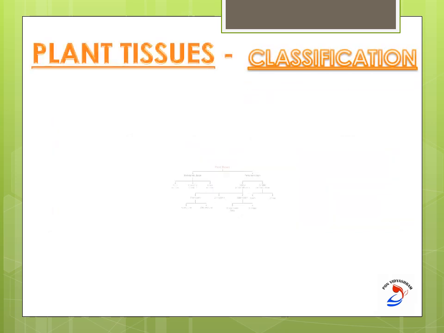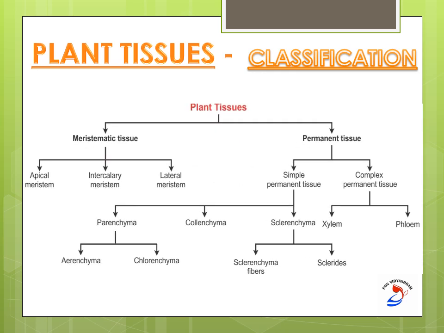Now we see the plant tissue classification. Plant tissues are classified into two main categories: meristematic tissue and permanent tissue. The meristematic tissues are further classified into apical meristems, intercalary meristems and lateral meristems.